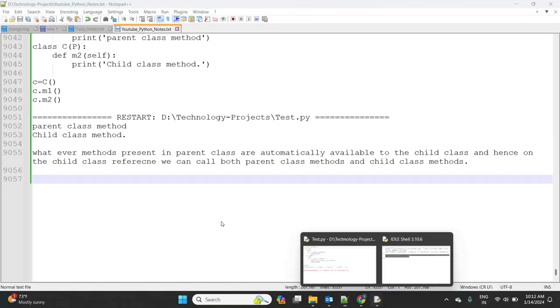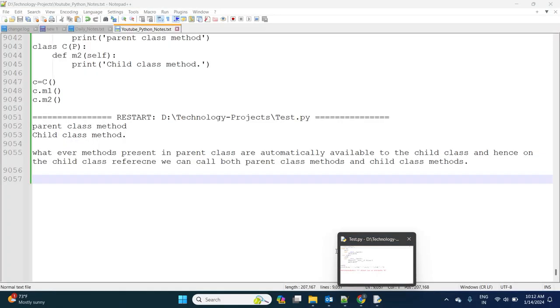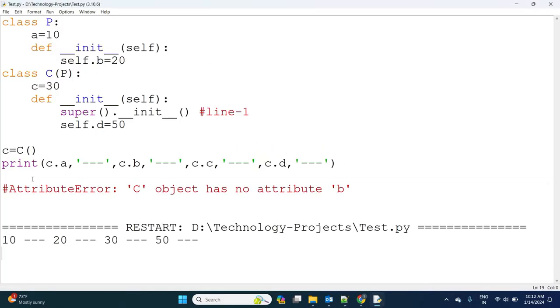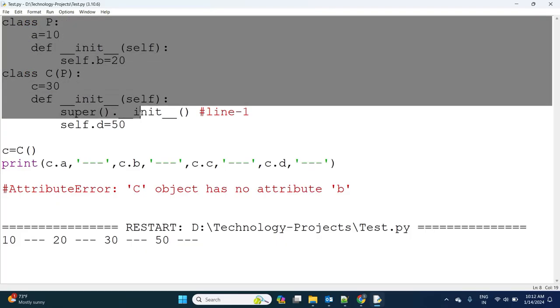Clear? So observe carefully. Without commenting this line, if we execute, it will access the parent class static variable, the child class static variable and the child class constructor instance variable.